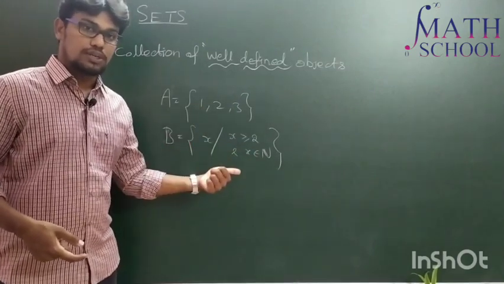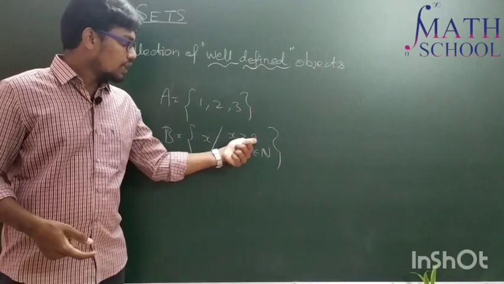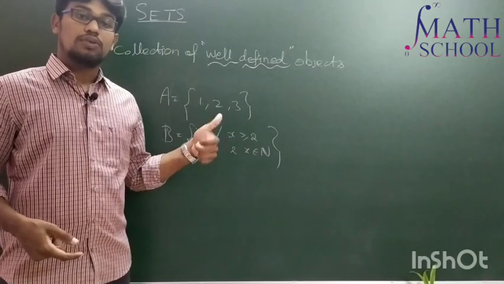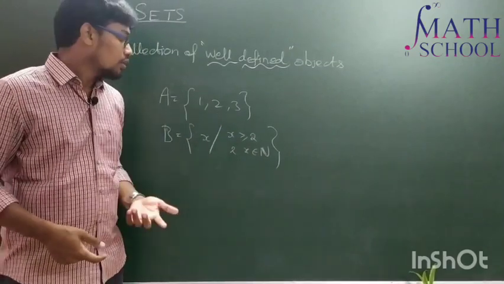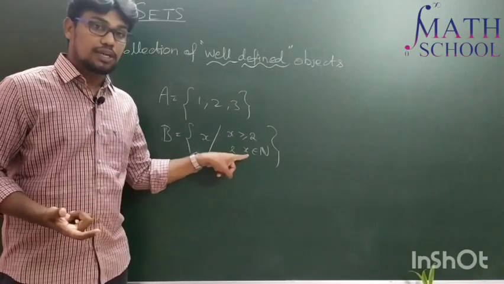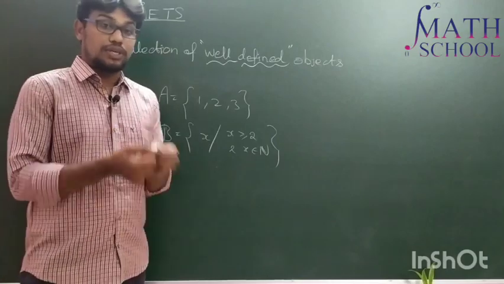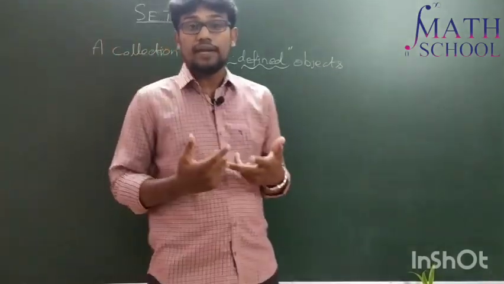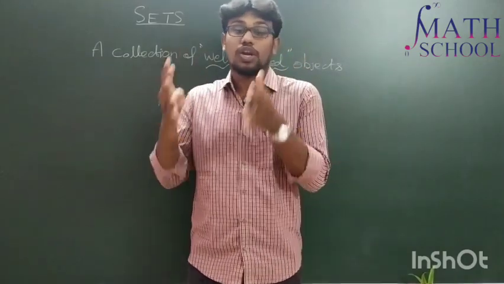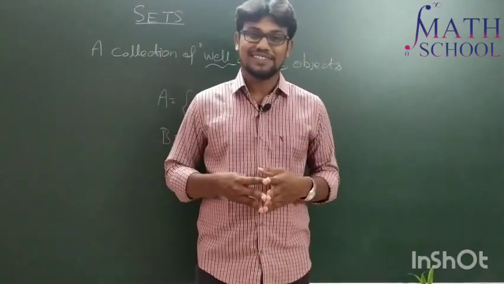Will 4 belong to this set or not? Yes, because 4 is greater than or equal to 2 and 4 is a natural number. Will minus 2 belong to this set or not? No, everyone says no because minus 2 is not greater than or equal to 2 and minus 2 is not a natural number, fine. Now it's your duty to go and find many examples of which are sets and which are not sets. Just find examples and send them to us, let us discuss. Thank you.